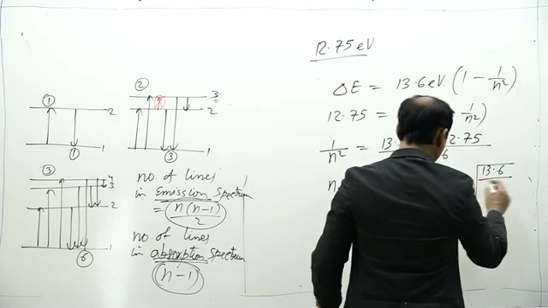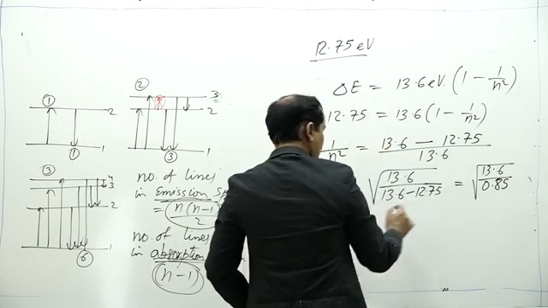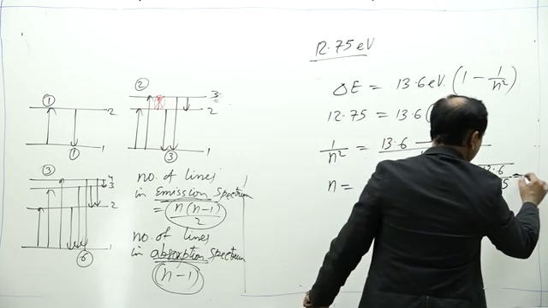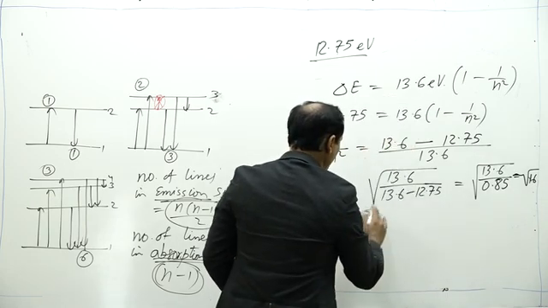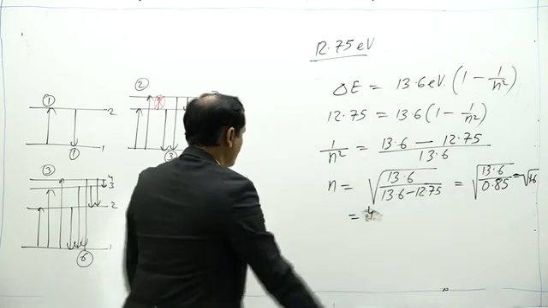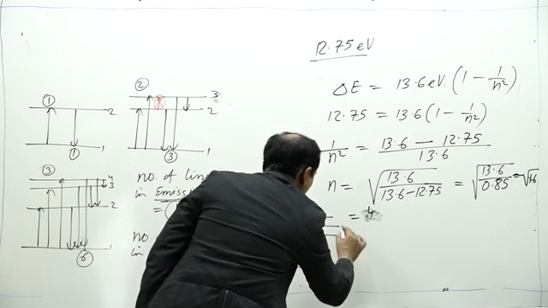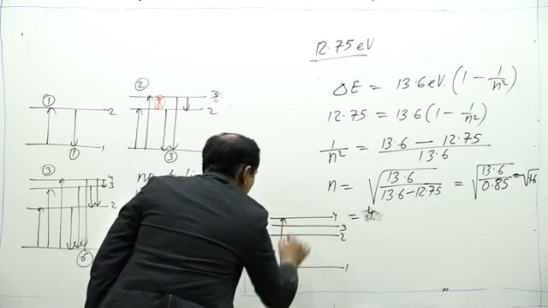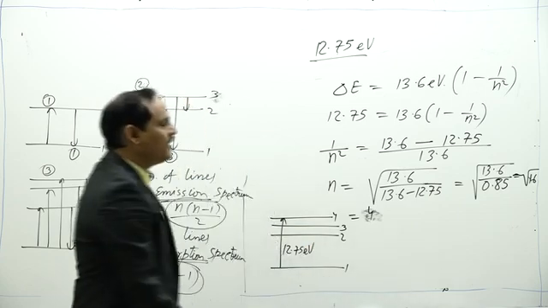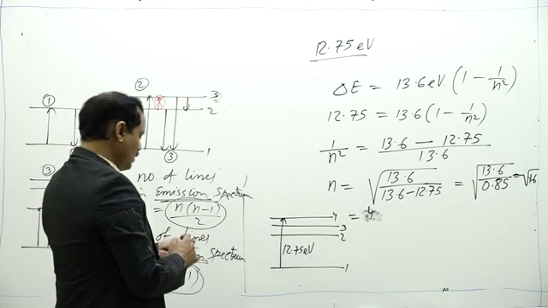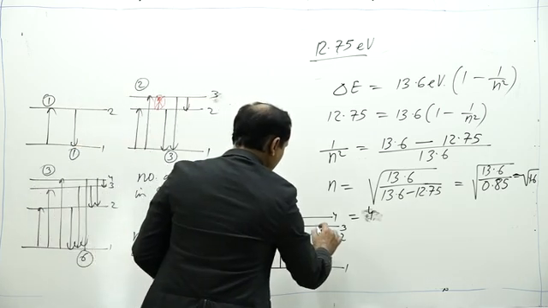That is equal to how much? 13.6 upon 0.85, which is approximately equal to under root 16, or n is equal to 4. So electron jumps from 1 to 4, absorbing energy of 12.75 electron volt.